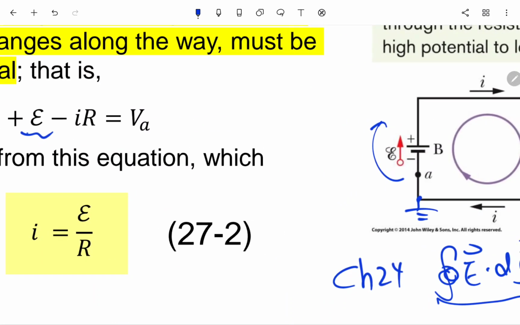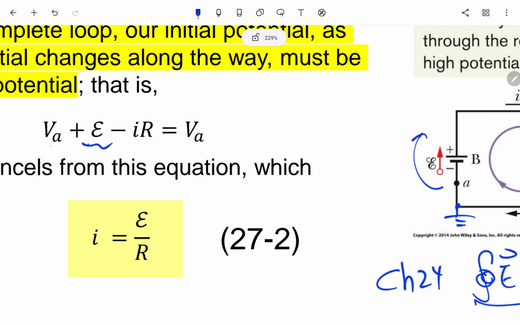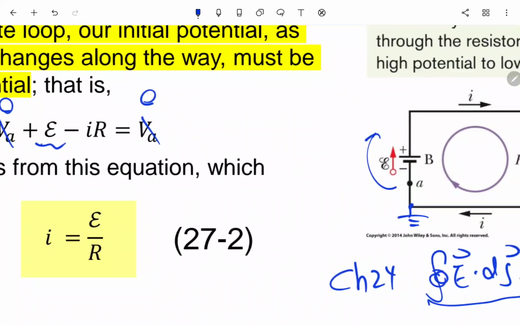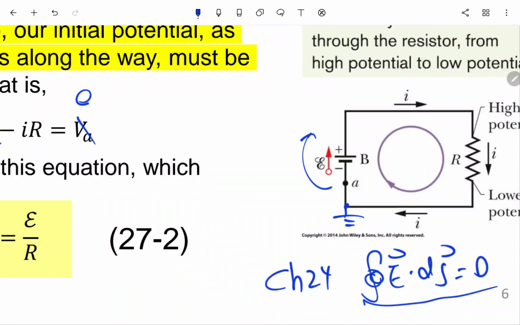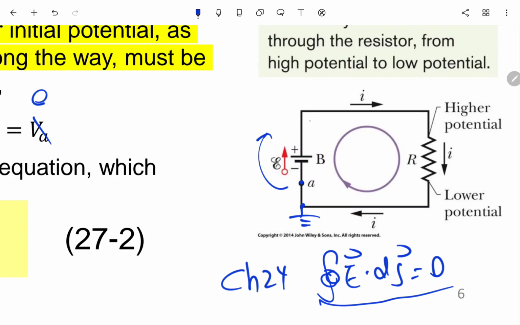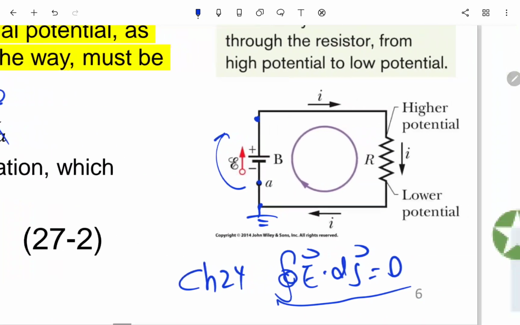Actually, in this textbook, it just calls it VA. Maybe you just call it 0. So we just replace it as 0. It is still fine because VA and VA cancel. So why not just assume it to be 0? It makes it even easier. If you go from this point to this point, your potential goes up by E. So we have a positive E here.